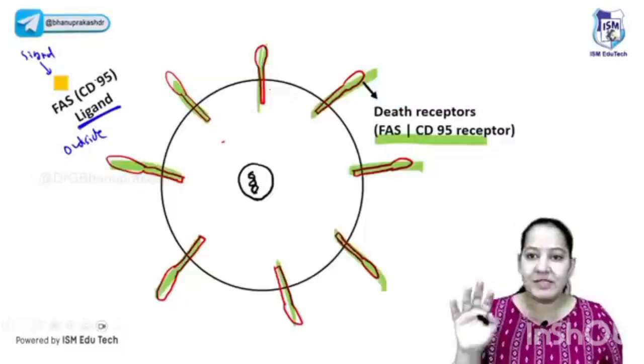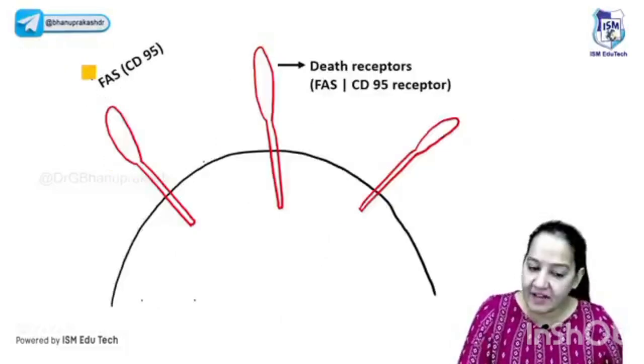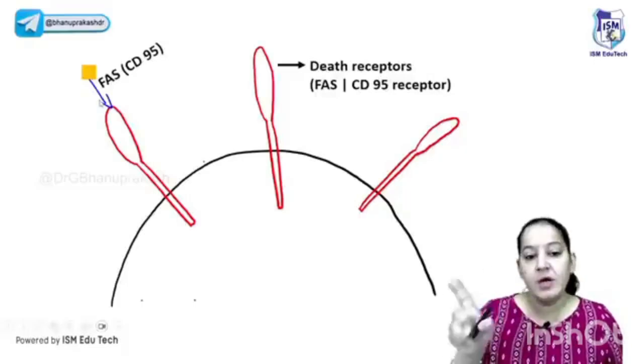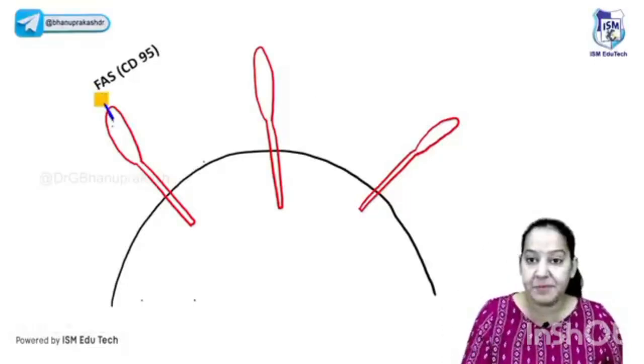Either the cell has performed its function and it is no more required, so the signal is coming. Whenever the signal comes, the ligand comes. Let me zoom the diagram. This ligand is coming and binding with one of the receptors. You can see once it binds with one of the receptors, the receptor gets activated.